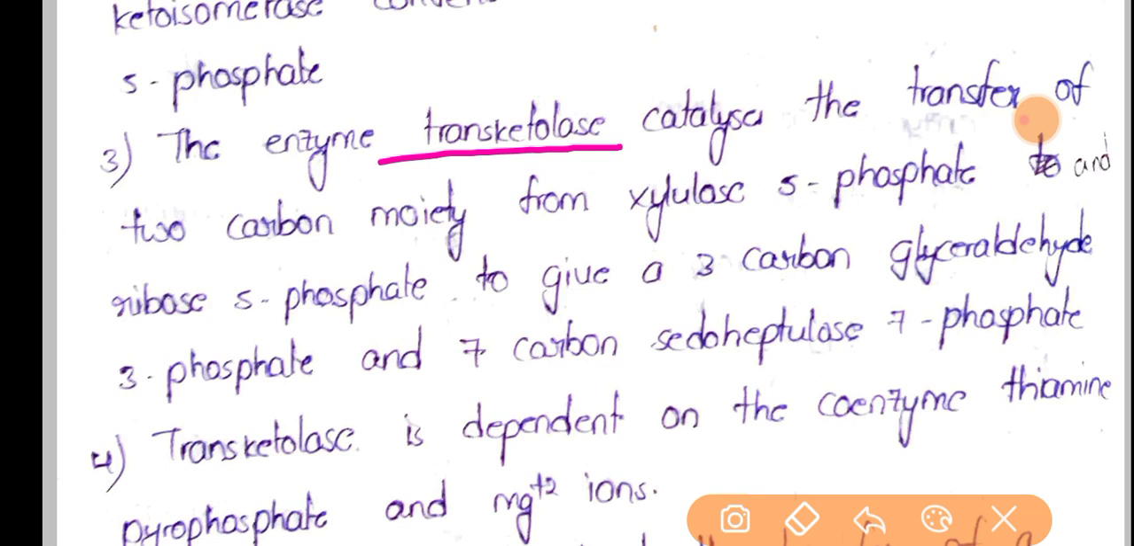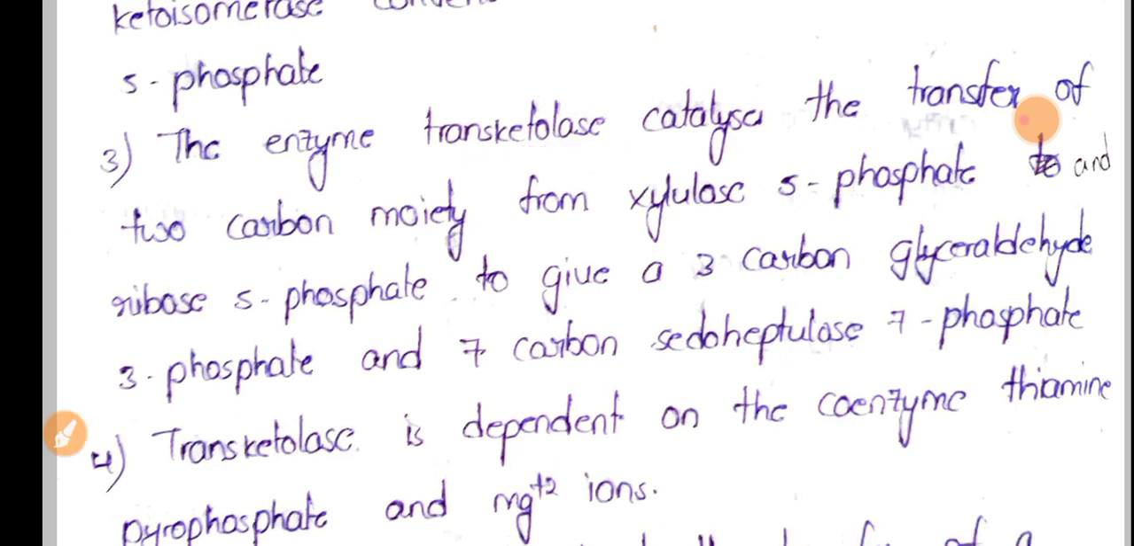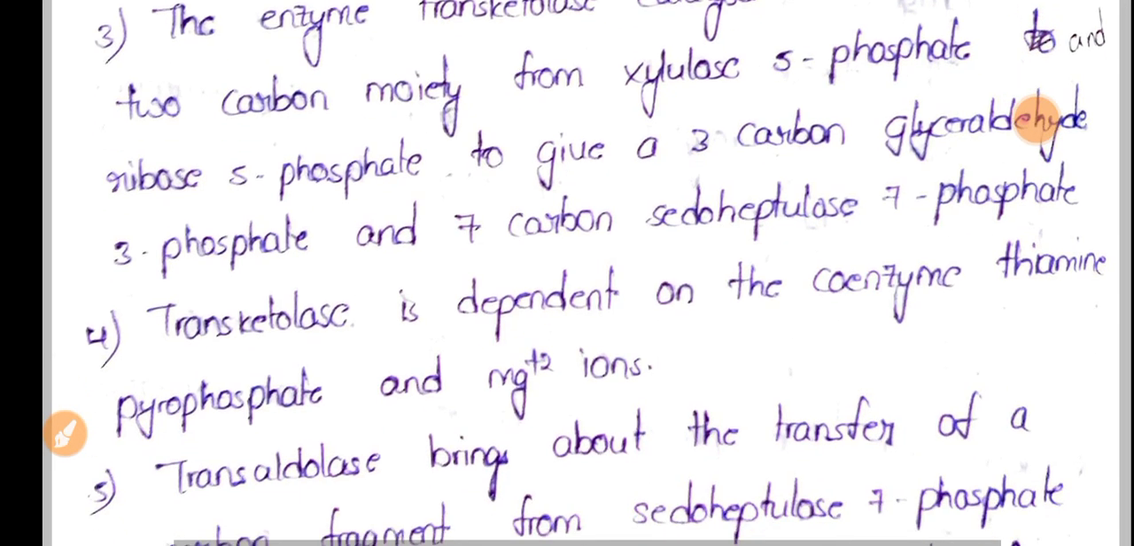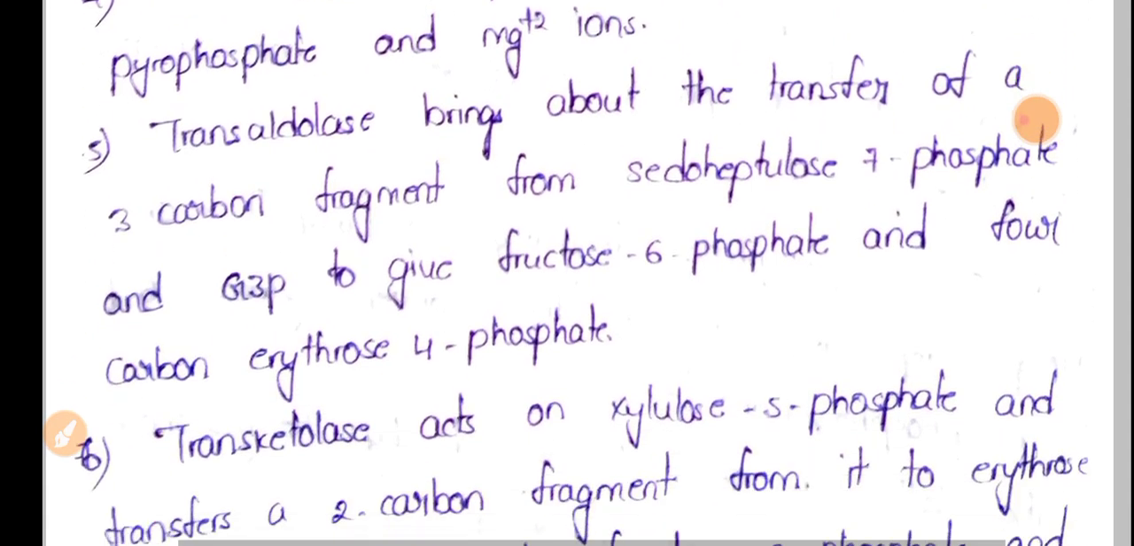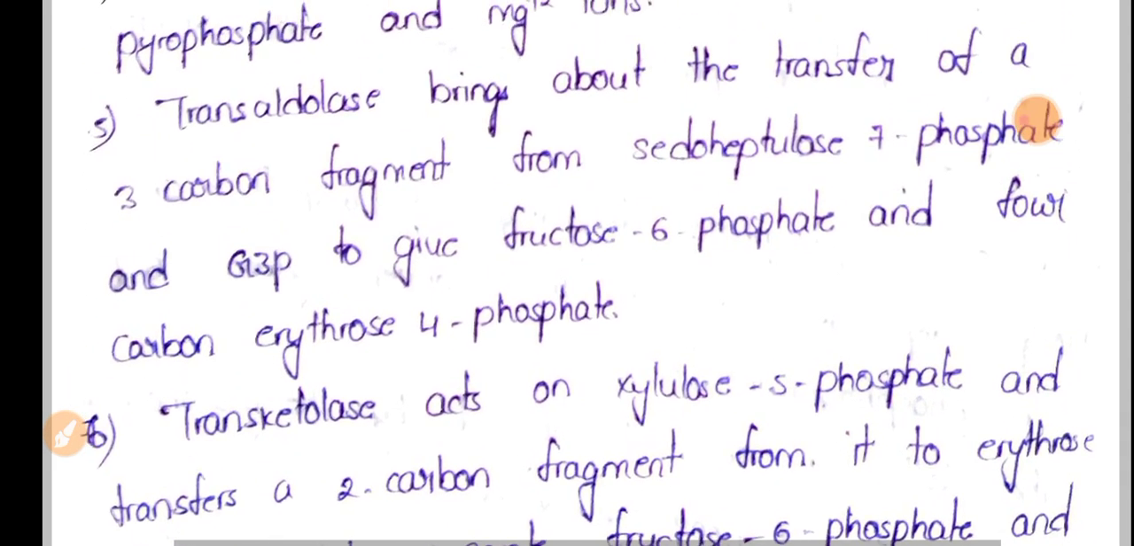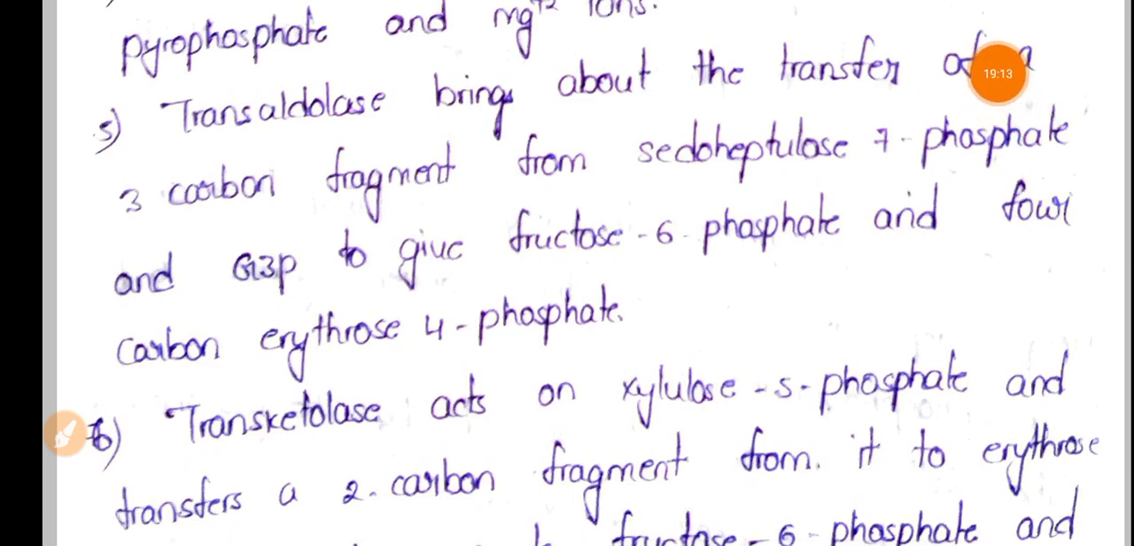Here this transketolase is a TPP dependent enzyme. TPP means thiamine pyrophosphate, and this transketolase also requires Mg2+ ions. So now we have two products, that is pseudoheptulose 7-phosphate and glyceraldehyde 3-phosphate.